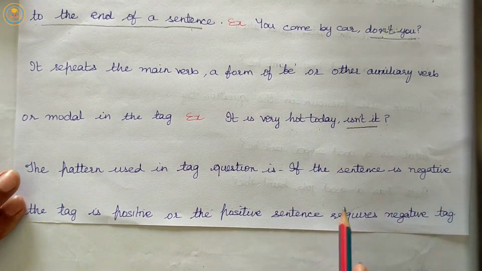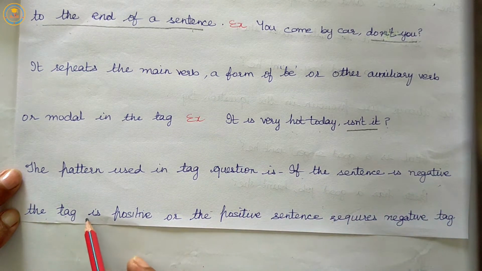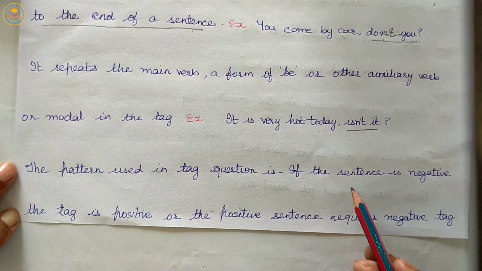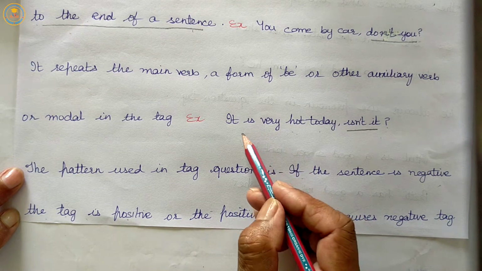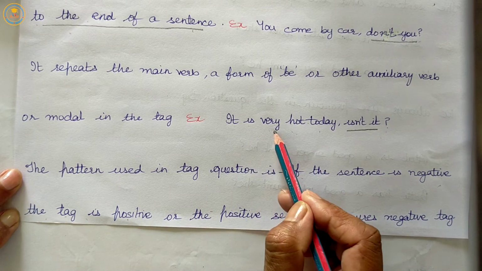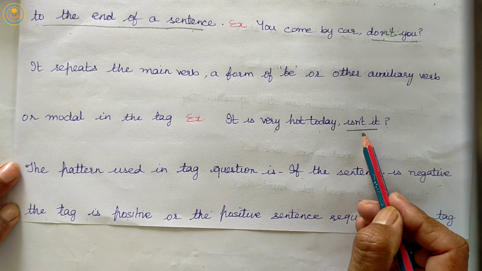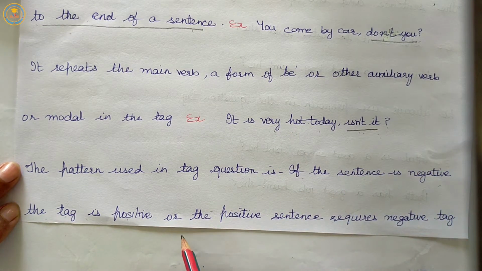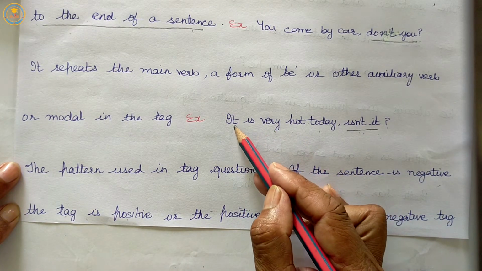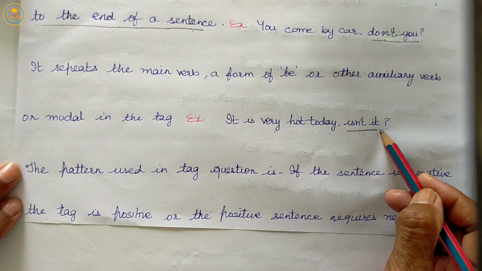The pattern used in a tag question is, if the sentence is negative, the tag is positive. If we say it is not very hot today, the tag will be positive, is it? Or if the statement is positive, then the tag will be negative. It is very hot. This is a positive statement and the tag is in negative form.